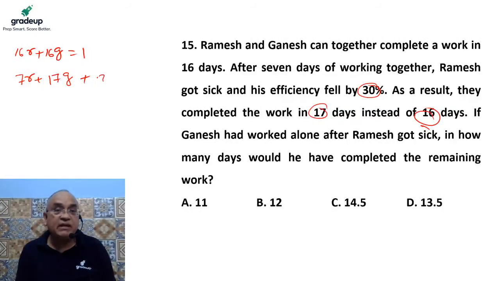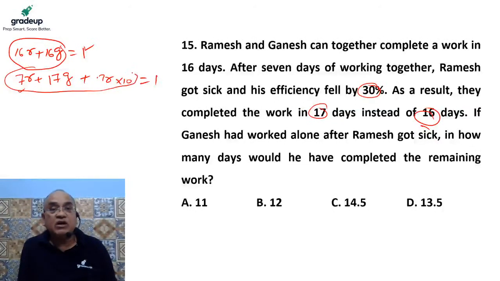0.7R for how many days? For the next 10 days, because already 7 days he has worked and the work gets completed in 17 days. So for the remaining 10 days, he has worked at the rate of 0.7R into 10 days. And they have completed the work. It means this workforce can complete the same work as the other, so they are equally efficient and we can equate them.